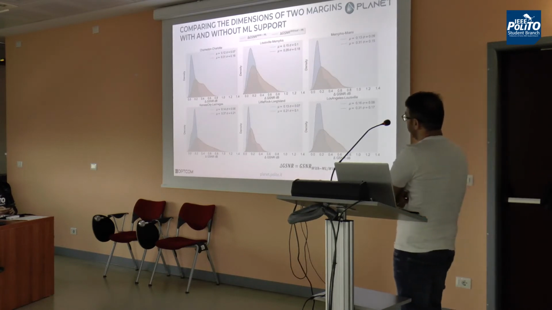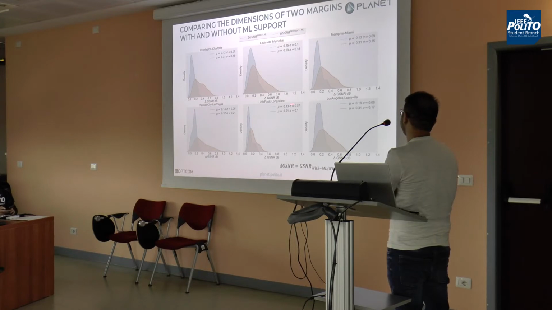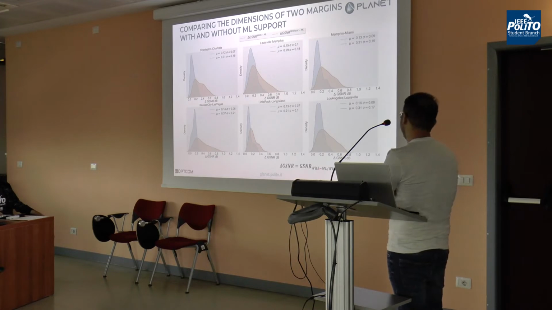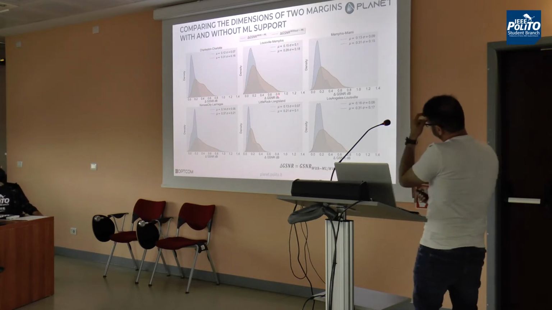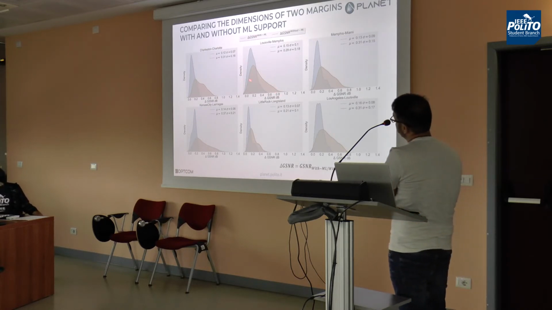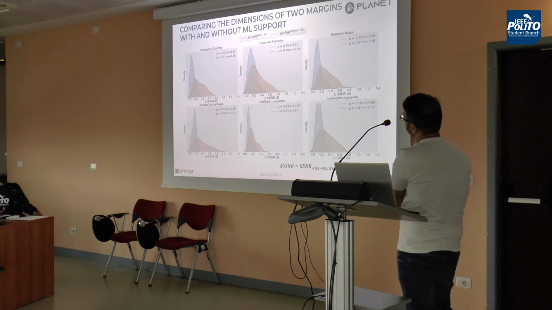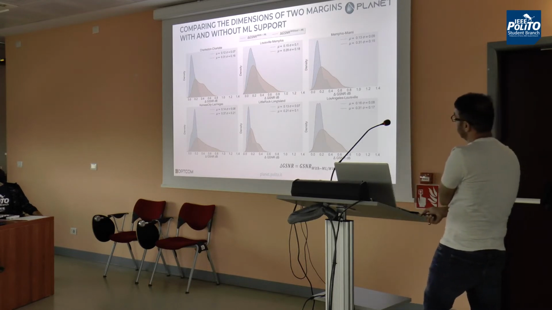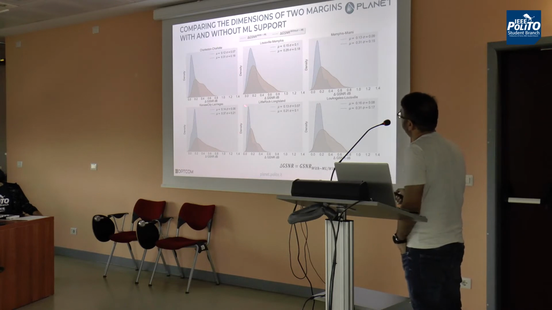Here are the details of the two comparisons. The performance of the machine learning model is assessed by the delta GSNR parameter, which is plotted on the x-axis. That represents the GSNR with ML minus the GSNR actual, and the GSNR without machine learning minus the GSNR actual. The orange distribution here is the GSNR without the use of machine learning. We have that much error, in this case 1 dB of error, without machine learning in GSNR estimation. But when we apply a synergic use of the machine learning model in parallel with the deterministic quality of transmission estimator, we reduce the error by almost half.